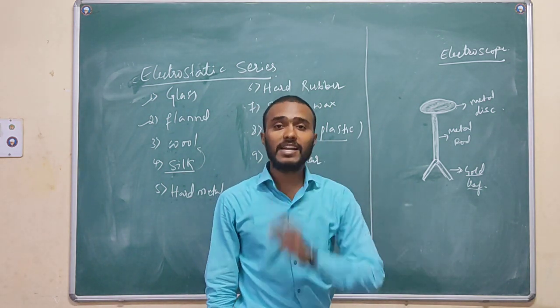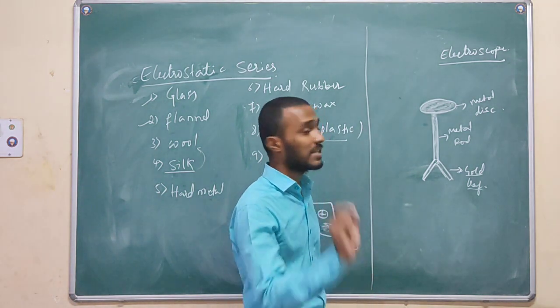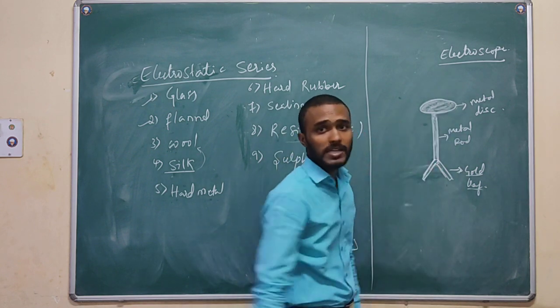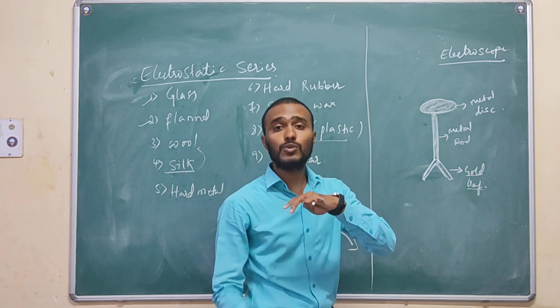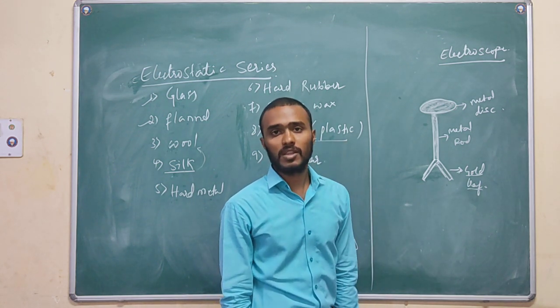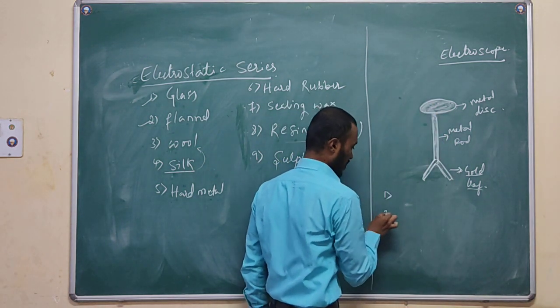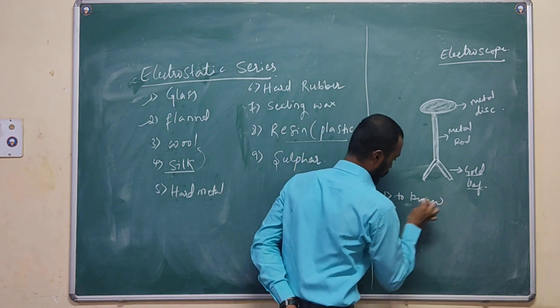What is the purpose of the light mass here? We will discuss that. So before going to that, we will discuss the presence of charge. The purpose of this electroscope experiment is to know the presence of charge and also to know the potential difference in the body.